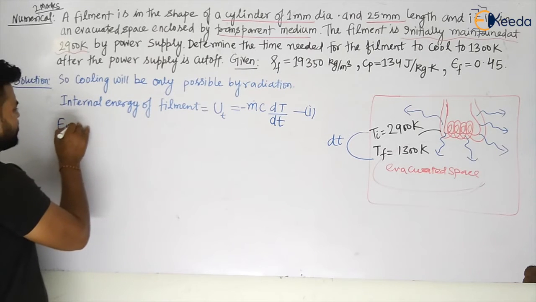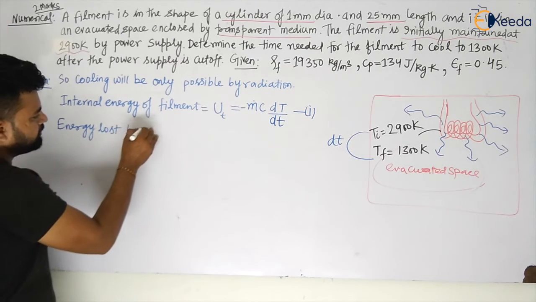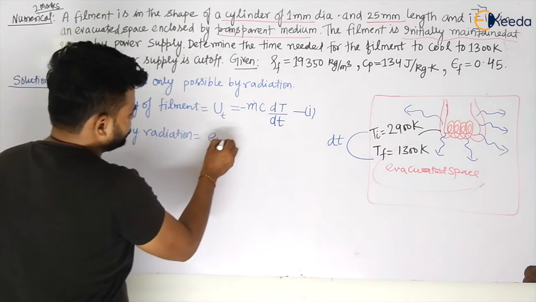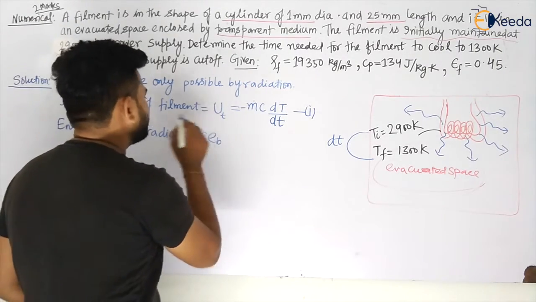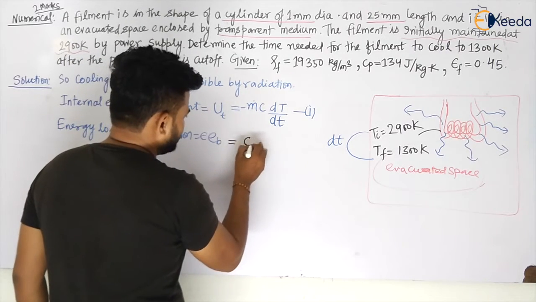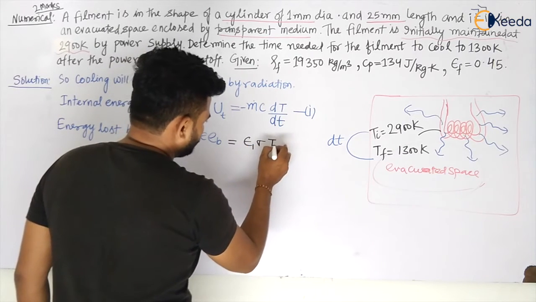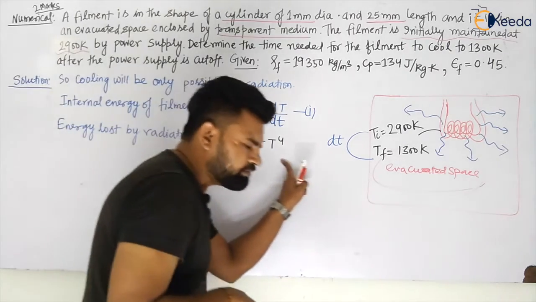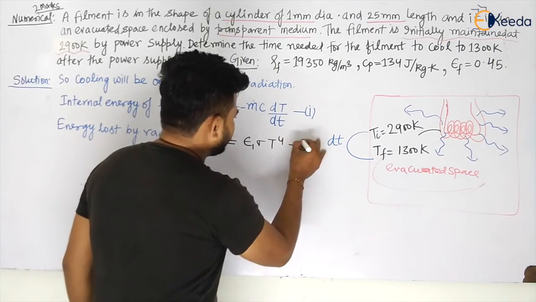Now what is the amount of energy lost by radiation? The energy lost by radiation is given by E, the emissive power of the black body, multiplied by emissivity. So this will be epsilon 1 sigma T to the power 4, at a particular temperature T, that is the amount of energy being lost. Let us call that equation number 2, my dear students.